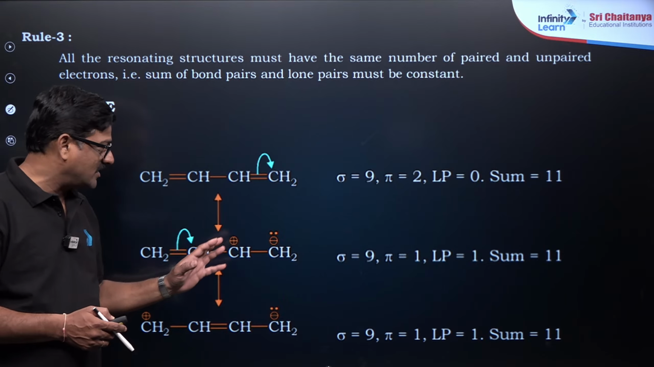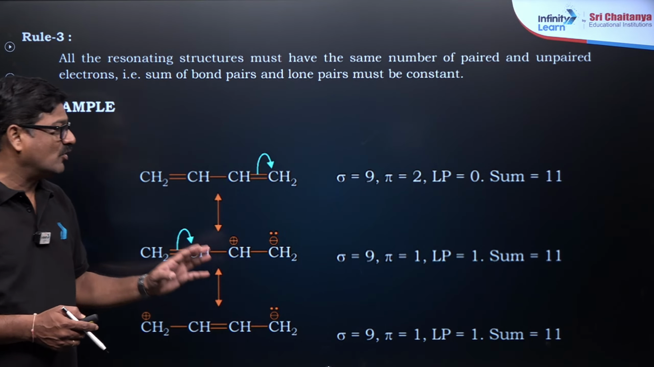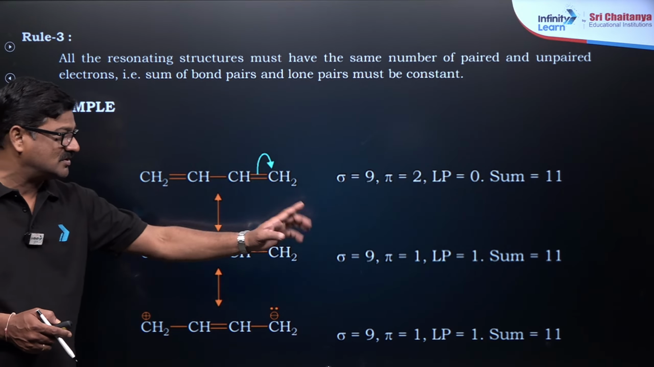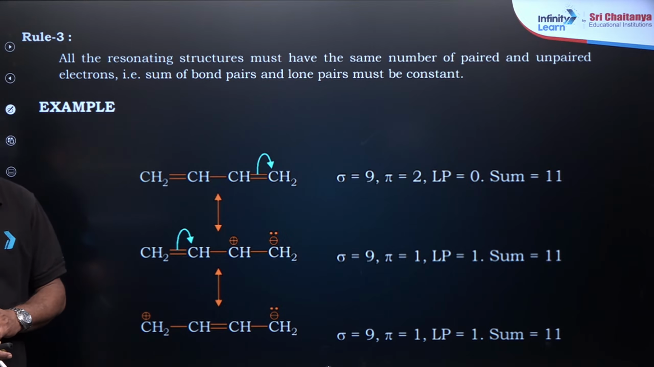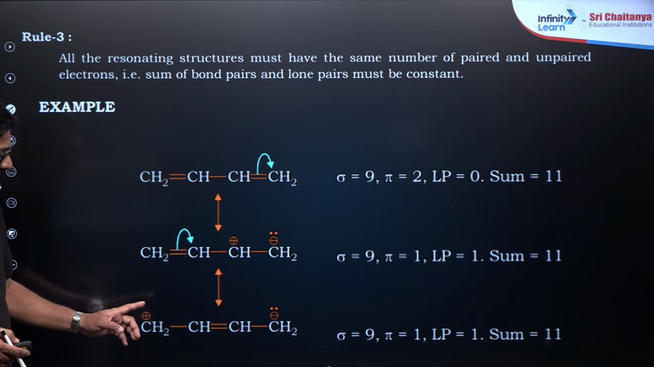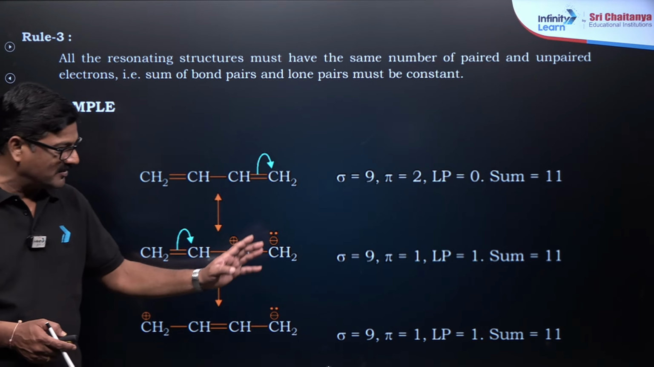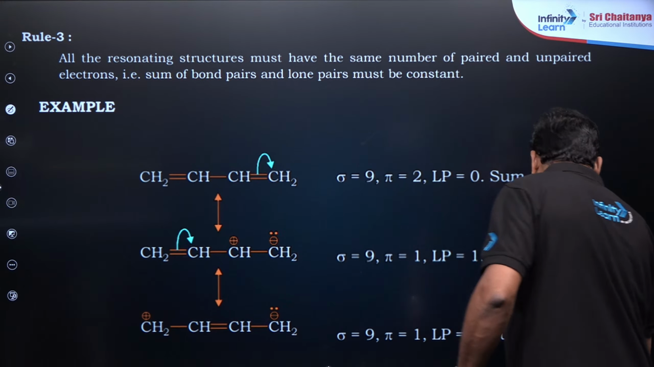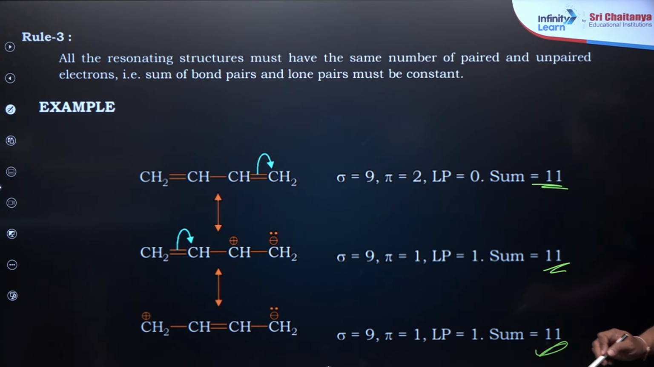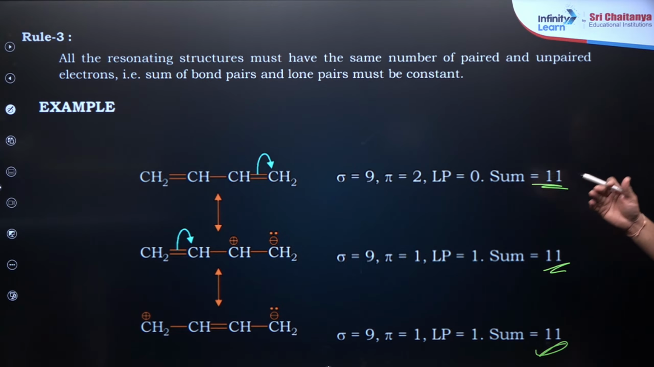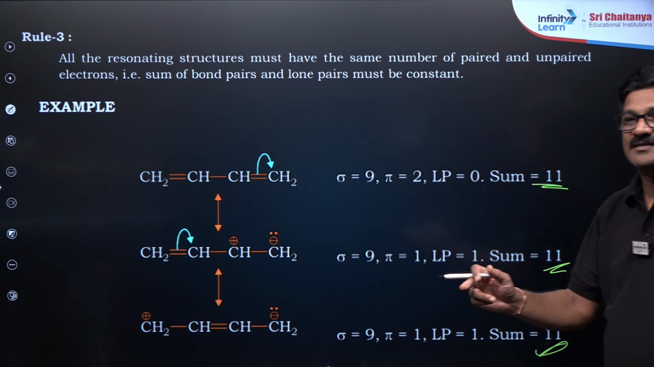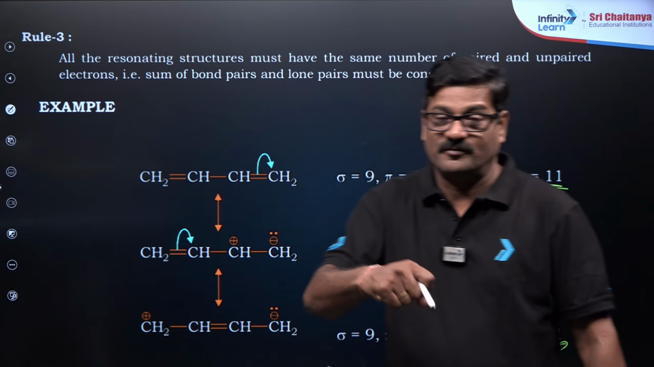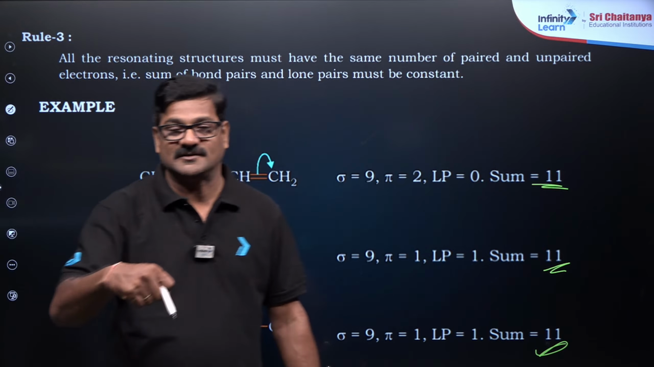Now we are going to have pi bond 1 and lone pair 1, so the sum is going to be 11. And in this structure you can say sigma bonds 9, pi bond 1, lone pair 1 is going to be 11. So they should have the same number of electron pairs. Otherwise you can't say it, some wrong is there. From the root you have to do it.